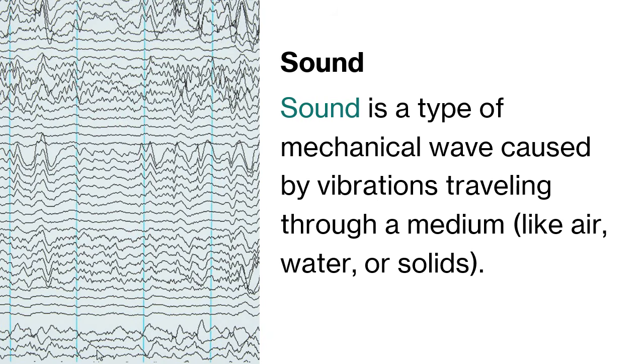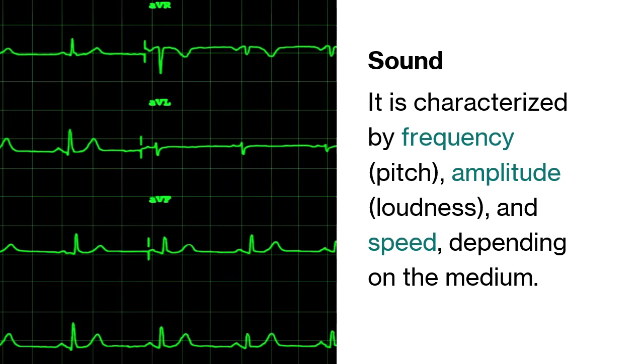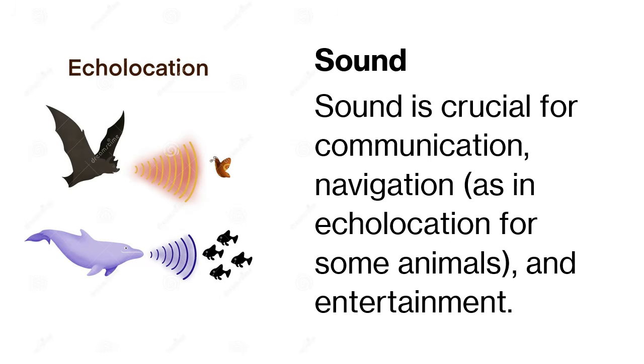On the other hand, sound is a type of mechanical wave caused by vibrations traveling through a medium, like air, water, or solids. It is characterized by frequency or pitch, amplitude or loudness, and speed depending on the medium. Sound is crucial for communication, navigation, as in echolocation for some animals, and entertainment. Some common examples of animals using echolocation are bats and some marine animals.